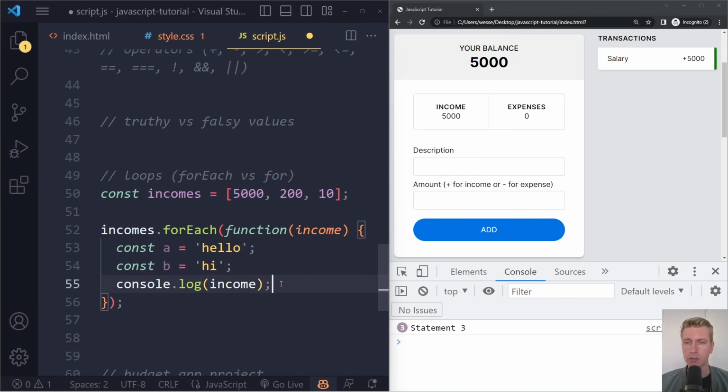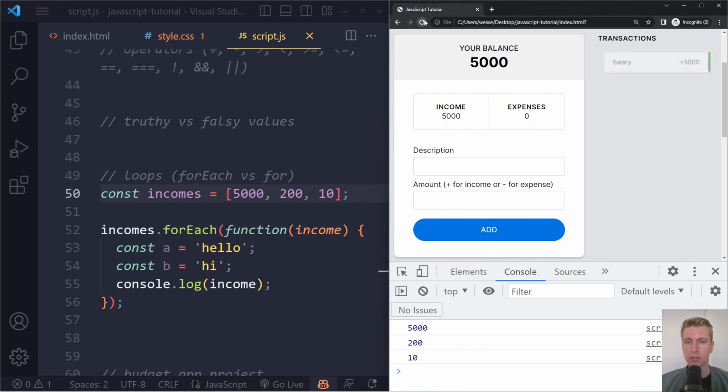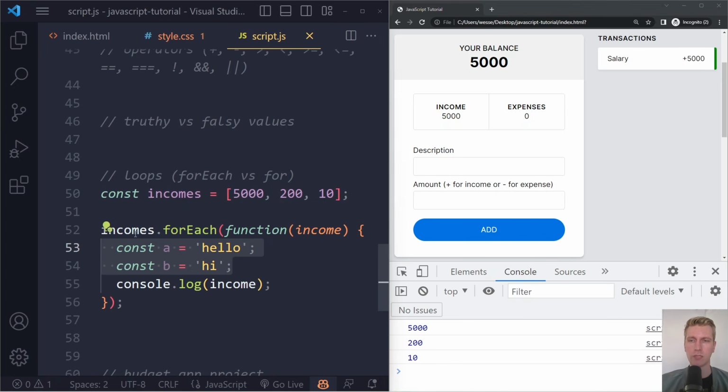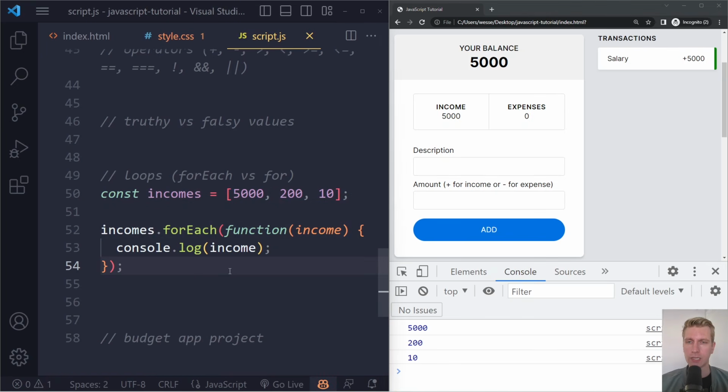So it's going to run these statements. And then when that is finished, it will continue with the next element. It's going to assign 200 to income and run the statements with that, so it will log 200. When that is finished, it's going to go to the third one and assign 10 to income. So let me refresh here and see what we get. Now we see 5,210. I'm logging hello and hi here, but it doesn't really matter, so I'm going to remove that. I'm going to save and refresh, right? So this is what we get.